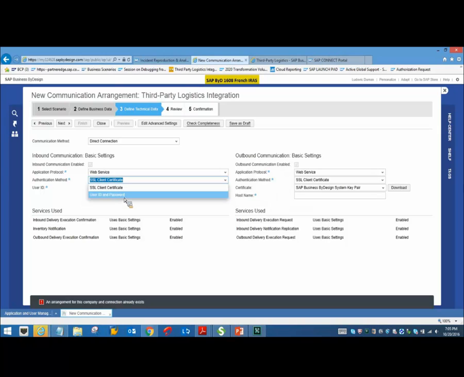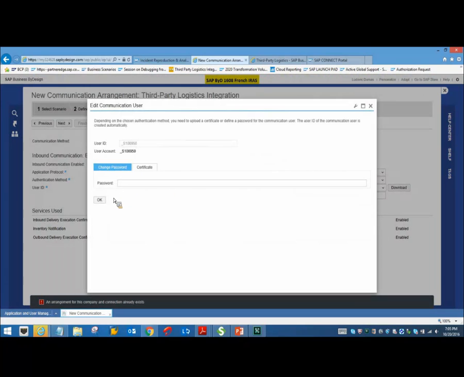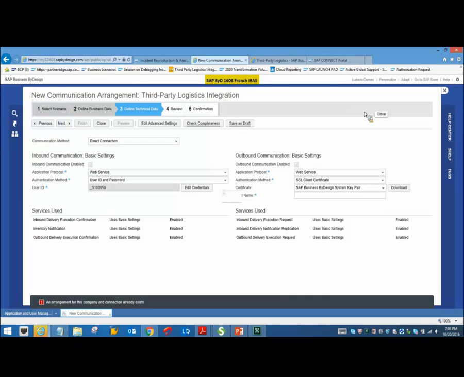If at all you select SSL client certificate, you will have to import the certificate to the BYD system, so that as soon as you log in, the system recognizes your certificate and allows your authentication. If at all you select user ID and password, the system will by default take this technical user ID created, and you can maintain the password in the edit credentials tab option, where you can provide the password here.